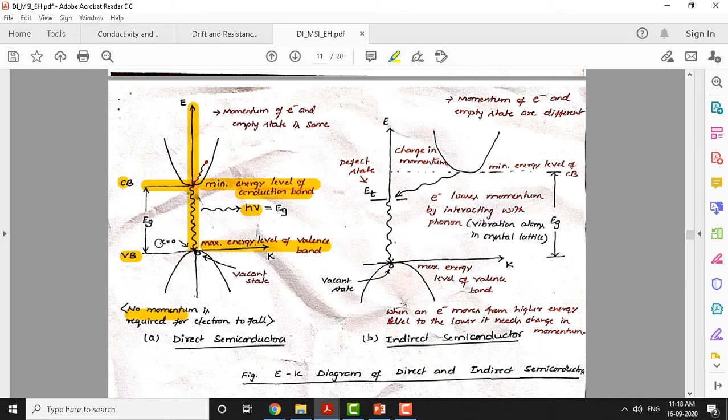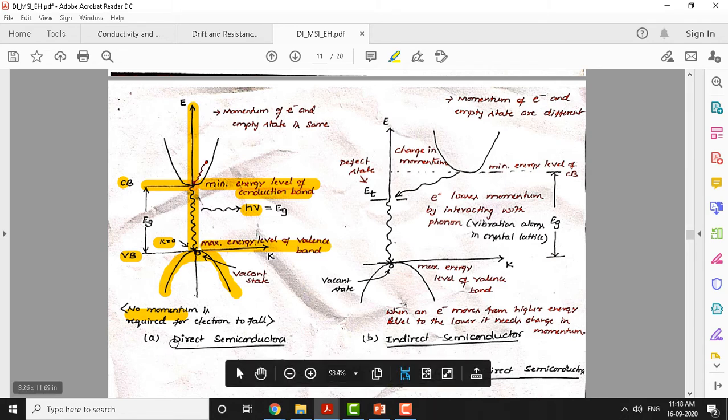So this happens at k is equal to 0. This complete state is the valence band, and this is the conduction band, and this is a vacant state here, since an electron has made a transition, or some electron has left its position. Now this electron from the conduction band will come back to its lower energy state and fill this vacant state here. These kinds of semiconductors are called direct semiconductors or direct band gap semiconductors.